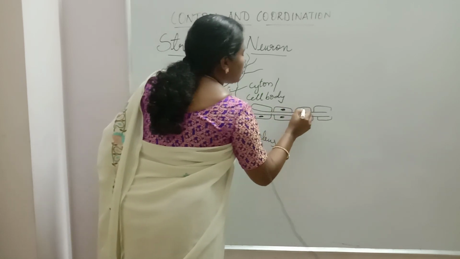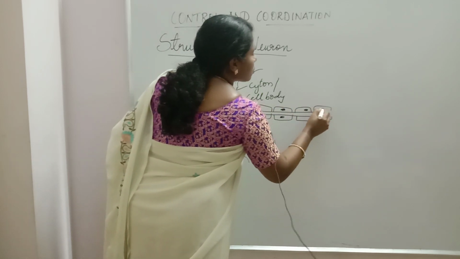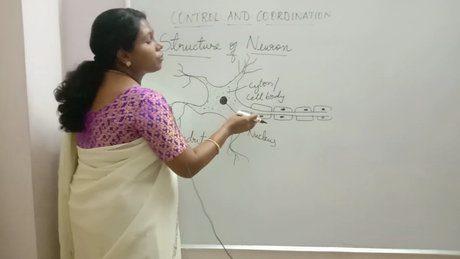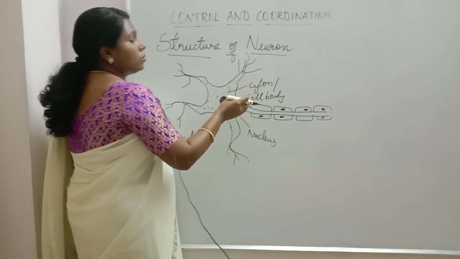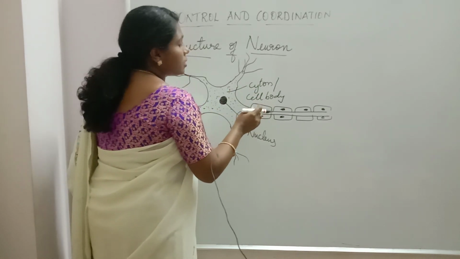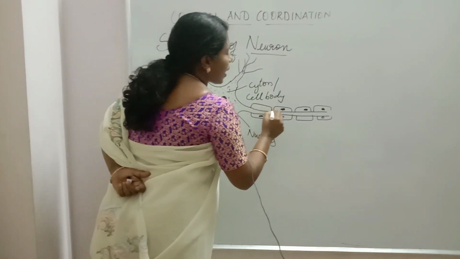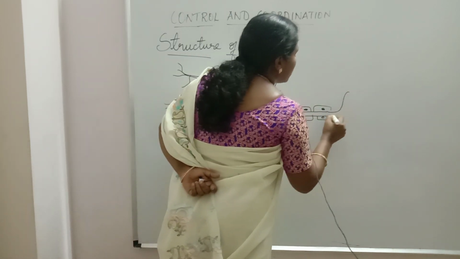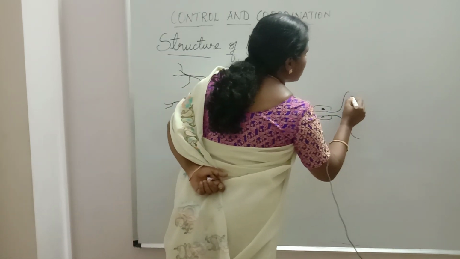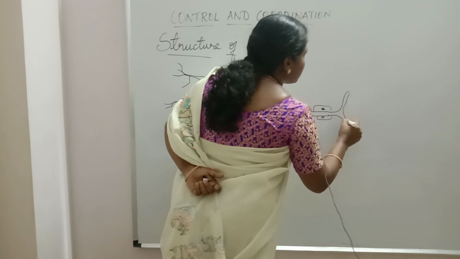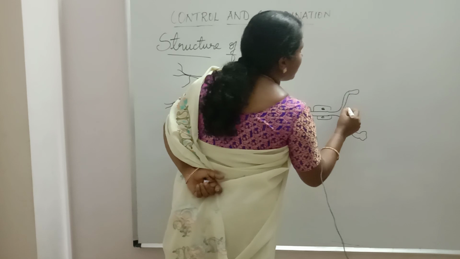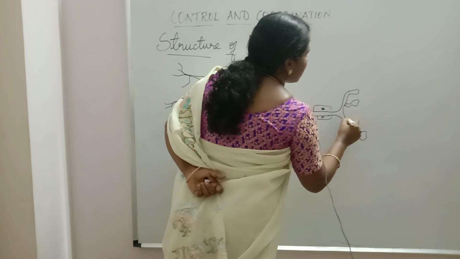So the myelin sheath protects this axon from the leakage of impulse. It is a protective covering for this axon to prevent leakage of the impulse. This elongated axon transmits the electrical impulse to the nerve endings. This is the nerve ending, this bulb-like structure, which is called the axonal ending or nerve ending.